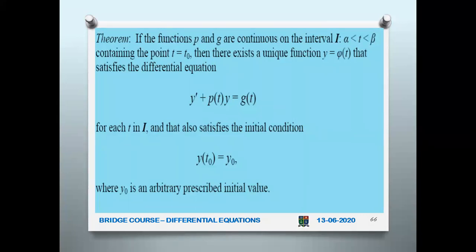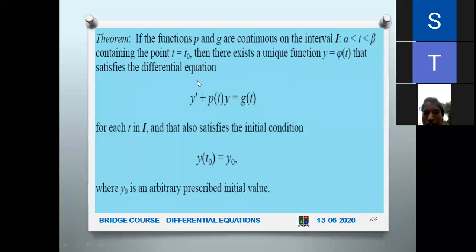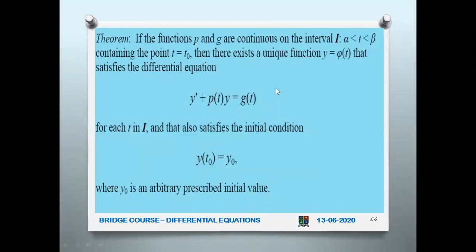If the functions p and g are continuous on the interval I, alpha to beta, t lying between alpha and beta, containing the point t equal to t naught. So here one particular t naught in this interval you can find. Then there exists a unique function y equal to phi of t that satisfies the differential equation. So if you solve this differential equation, you will get one particular function y equal to phi of t. It is one solution. So imagine that y dash plus p of t y equal to g of t has got one solution, that is y equal to f of t.